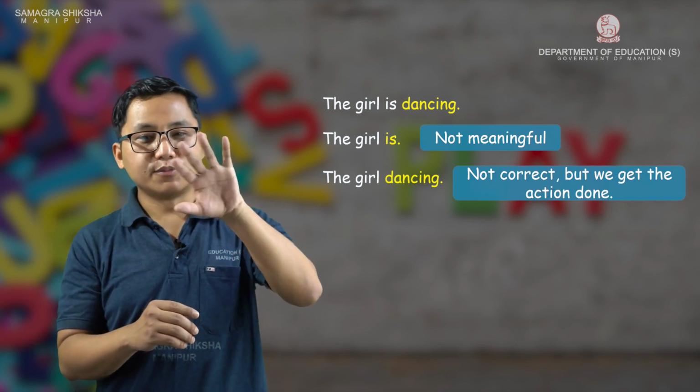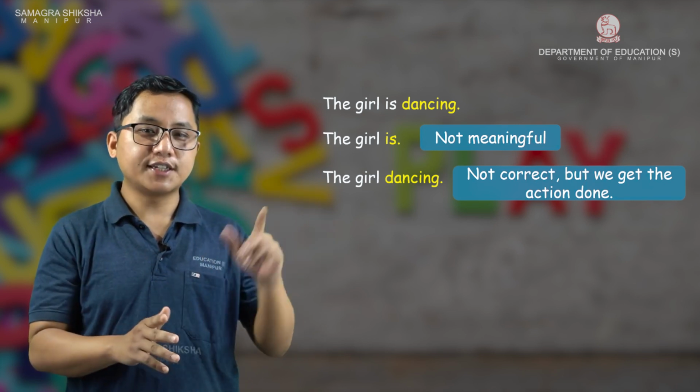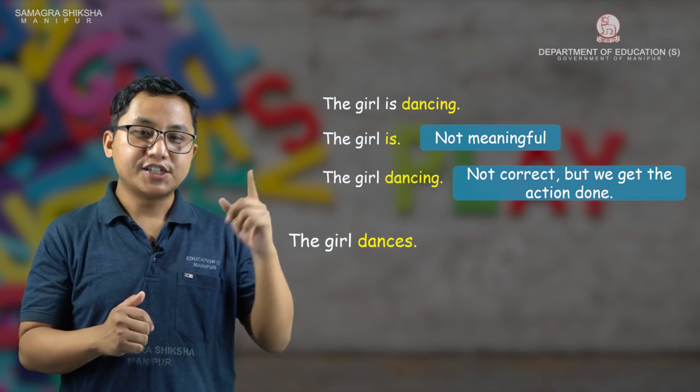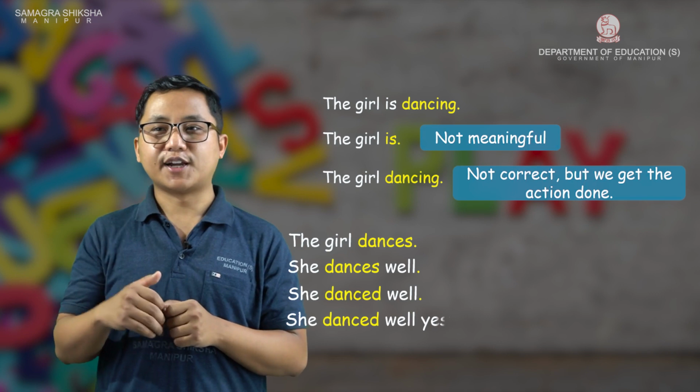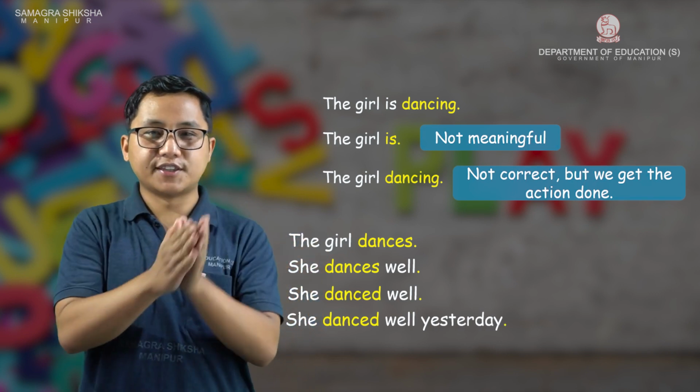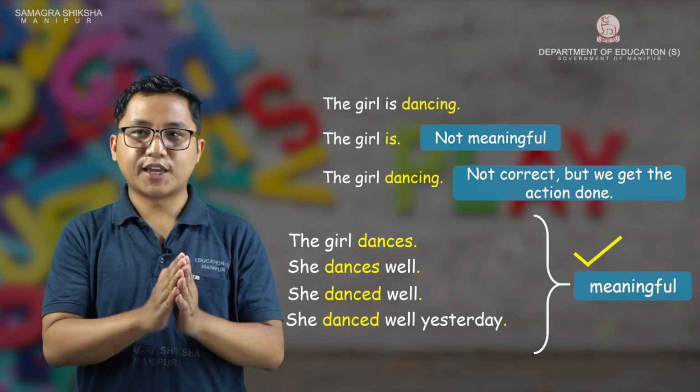So let us remove "is" and still try to say that sentence in correct English. We can say the girl dances. We can say she dances well, or we can say she danced well yesterday. So like this, they can exist without any "is", "am", "are".